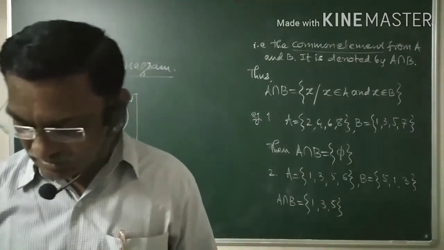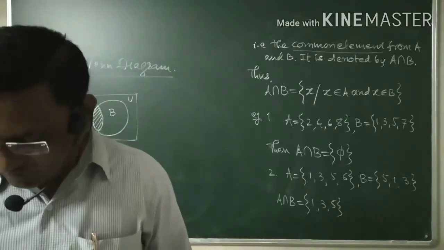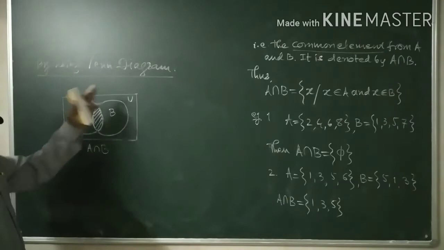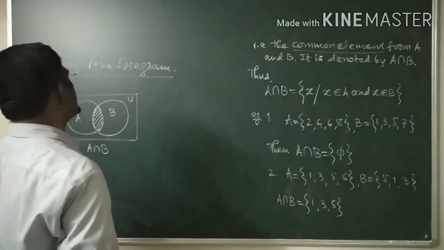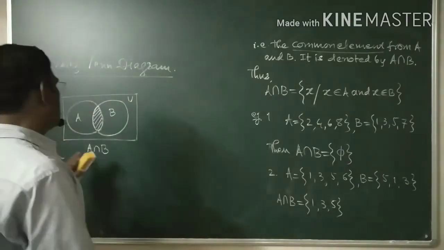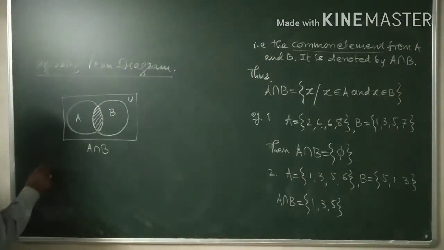This is what we have as far as the definition of union and intersection are concerned, by using the definition and by using the examples. Therefore now, what we write here after this one, one note.